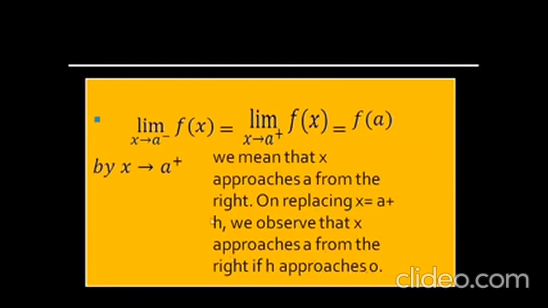So now we know the meaning of x approaches a minus and x approaches a plus. Once again I am repeating this. X approaches a minus means slightly less than a, so it is towards the left side. And x approaches a plus means slightly more than a, so it approaches from the right side.